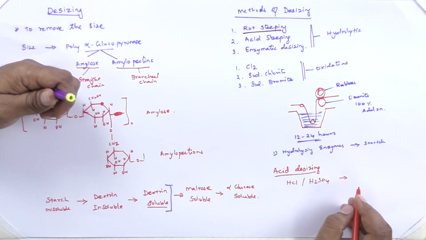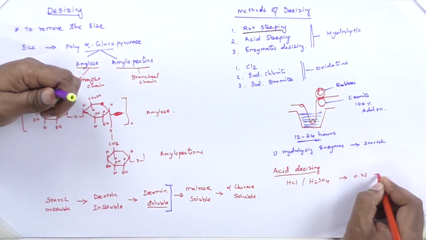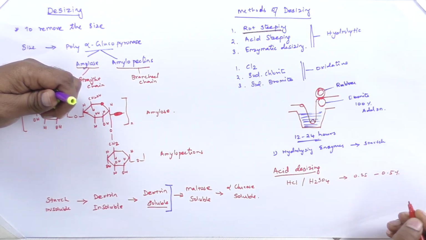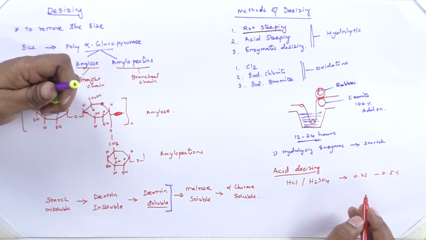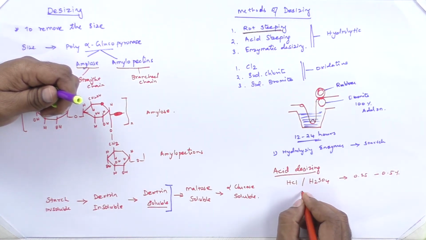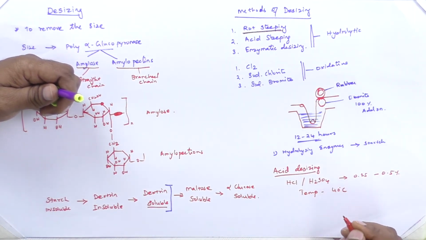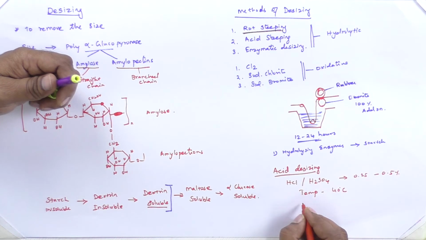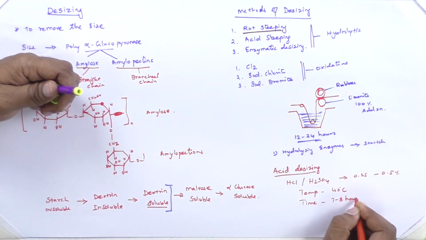The concentration of acid is around 0.25 to 0.5% in warm condition, that means the temperature of the process is around 40 degrees Celsius, and the time required to desize the fabric is around 7 to 8 hours.